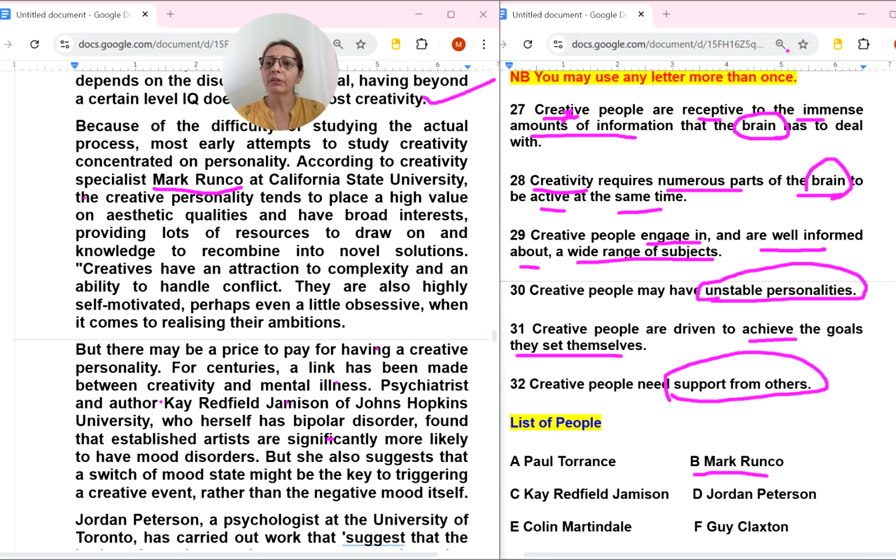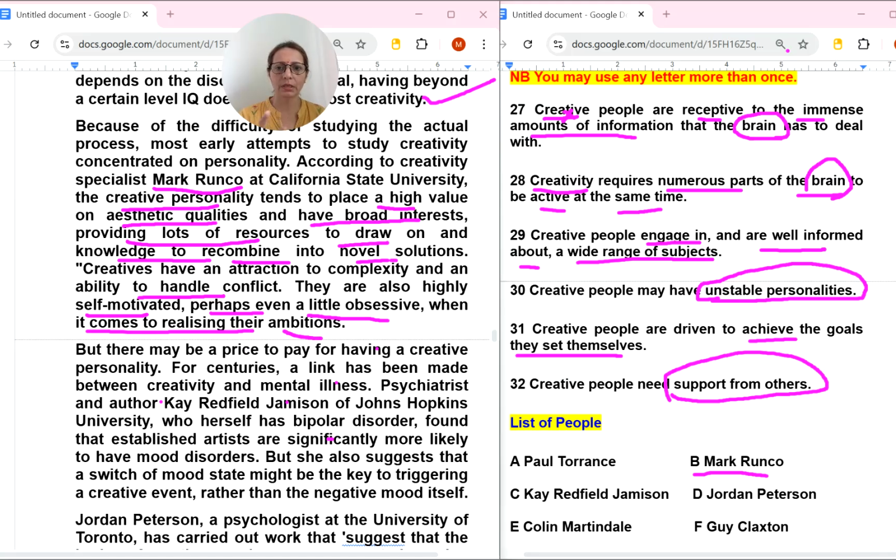So according to creativity specialist Mark Runko at California State, the creative personality tends to place a high value on aesthetic qualities and have broad interest, providing lots of resources to draw and knowledge to recombine into novel solutions. Inverted comma is also there. Creative people have an attraction to complexity and ability to handle conflict. They are also highly self-motivated, perhaps even a little obsessive when it comes to realizing their ambitions.